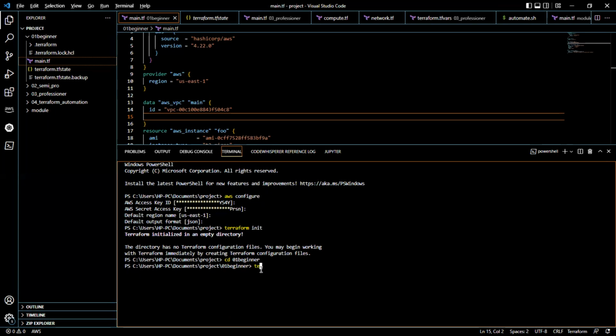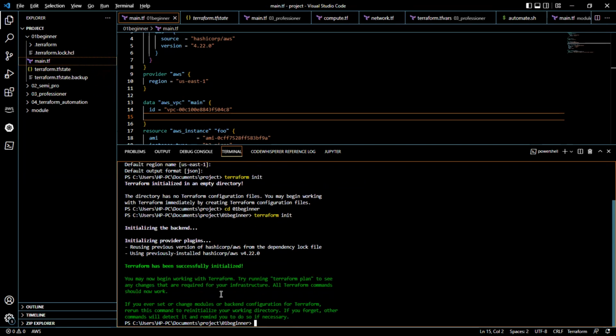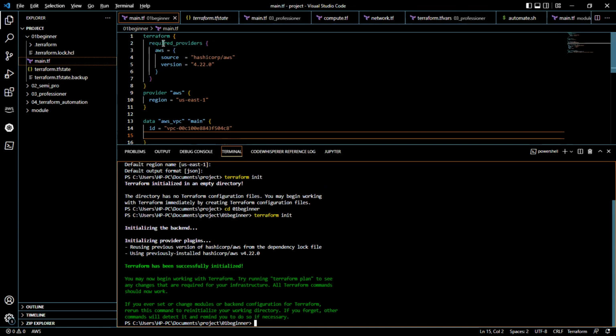So if I run Terraform init now, as you can see, it's initializing the backend. So it's going to work. It's like preparing the floor for us. It's reusing the previous version of the HashiCorp provider that we have here because of the Terraform state, so it's not starting again. I've run init now and everything has been done. This is the provider you want to use, then the version. It does that for you.